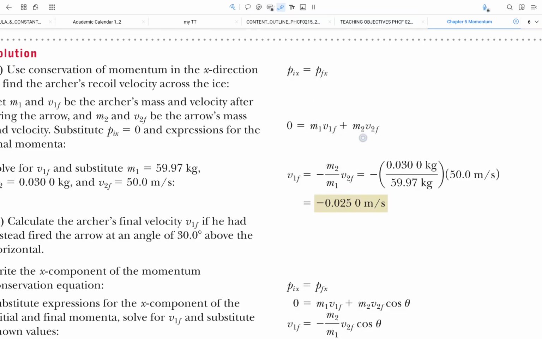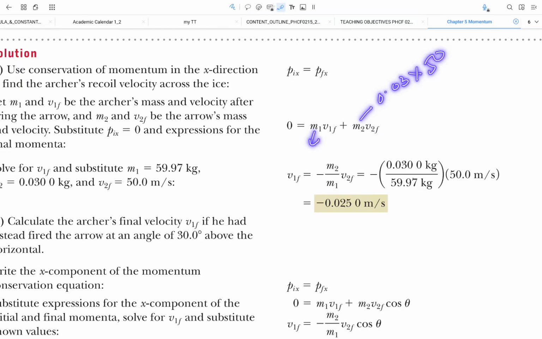In the equation they have it the other way around, so this is meant for the arrow while this is the archer. Never mind, as long as you get it right. The mass of the arrow itself is 0.03 and the velocity is 50 moving to the right. That's how you substitute.